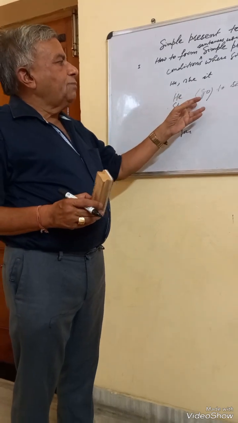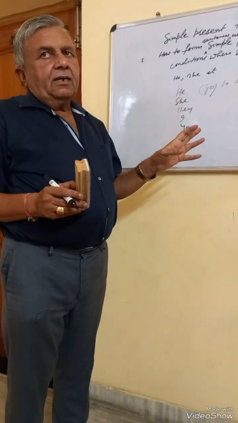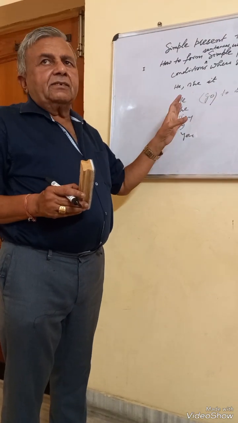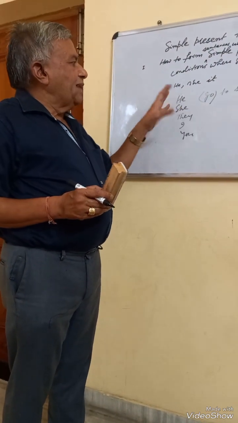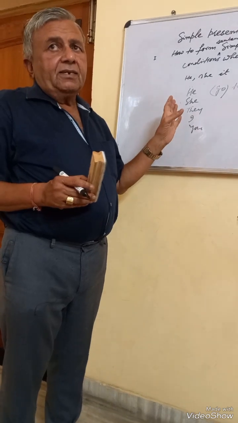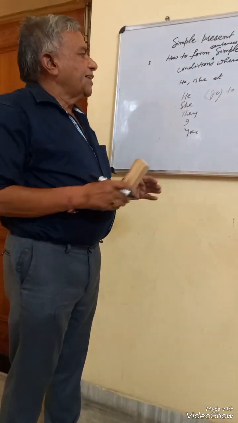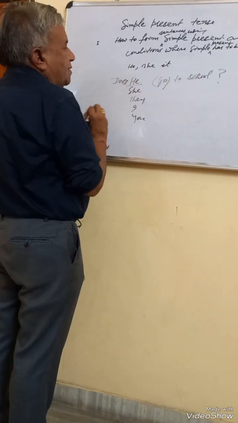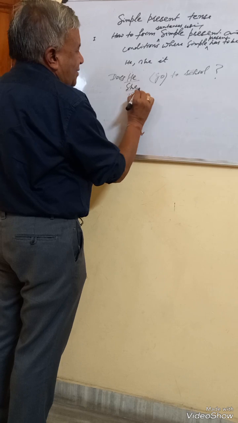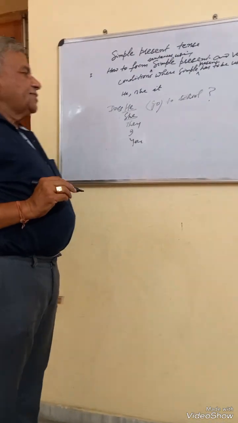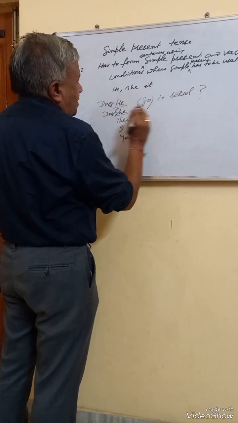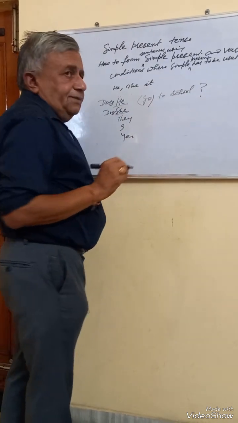So in order to form a yes or no type question, always the helping verb is placed before the subject. And in this type of tense, we place do or does before the subject. And for the nature of the subject, he being third person singular, we will use does he go to school daily. She is also third person singular. In this case also, we will use does he go to school daily.